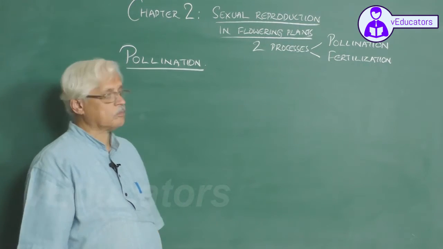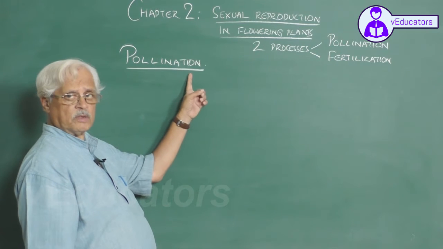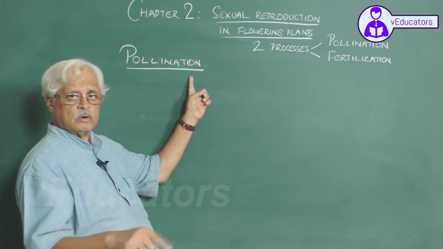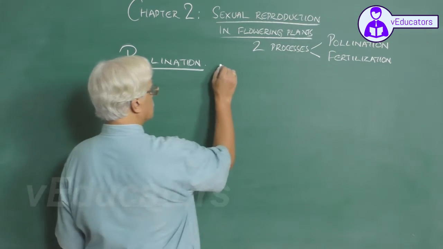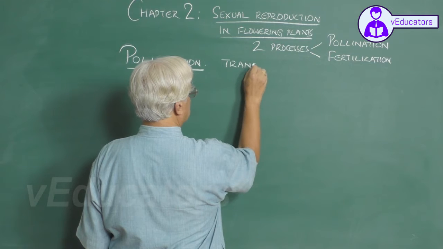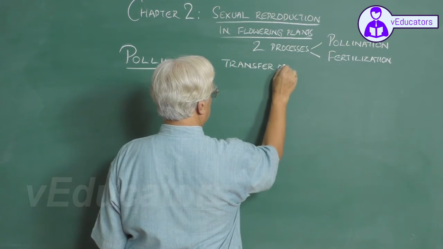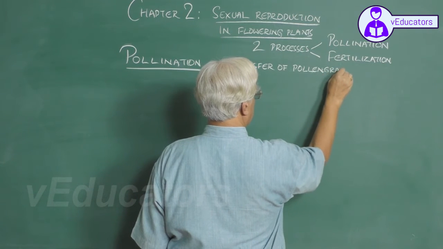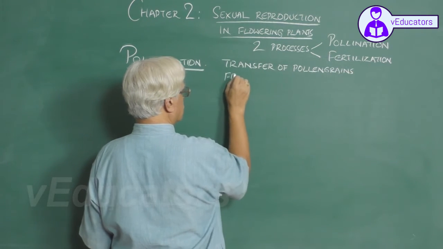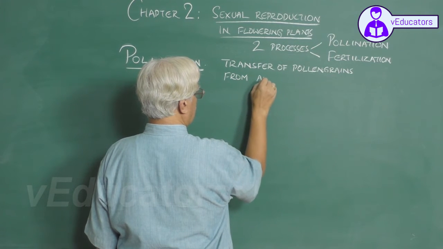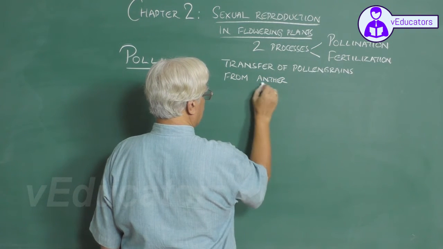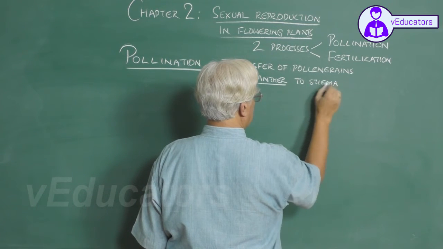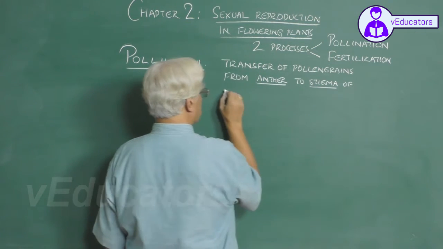What is pollination? It is the process involving transfer of pollen grains from the anther of a flower to the stigma of a flower. So pollination is defined as transfer of pollen grains from the anther of a flower to the stigma of a flower.